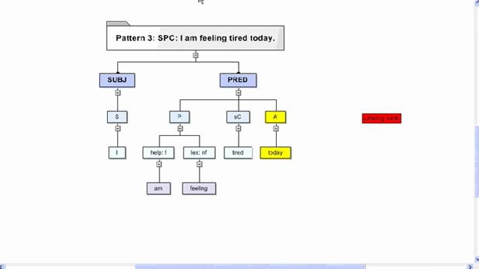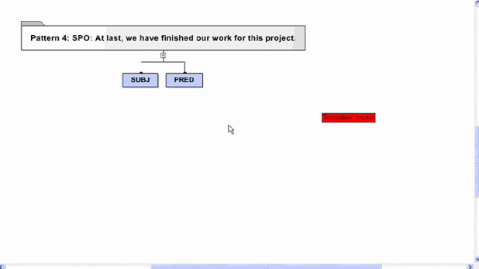We now move on to pattern 4. And pattern 4 is a monotransitive. Transitive means that it takes an object of some kind. In this case, it takes only one object. And I've changed the sentence slightly from the one in the book to exemplify adverbials as we go along. Now you'll understand why this subject here is not S, because there are different things included. So if we look at this sentence here, the finite verb is the predicator, and the predicate is all of that beginning here.